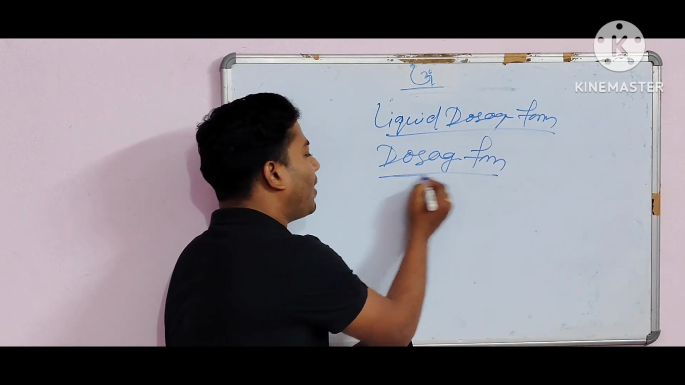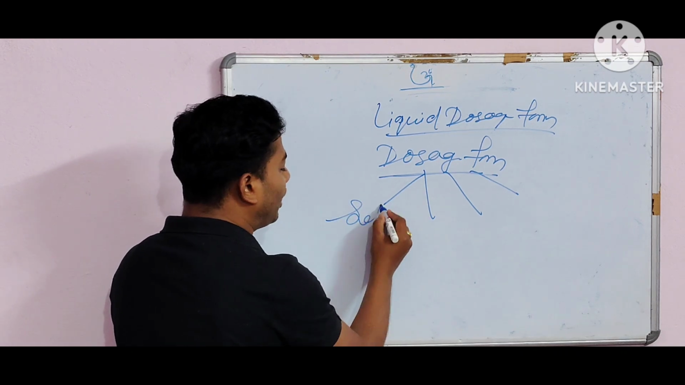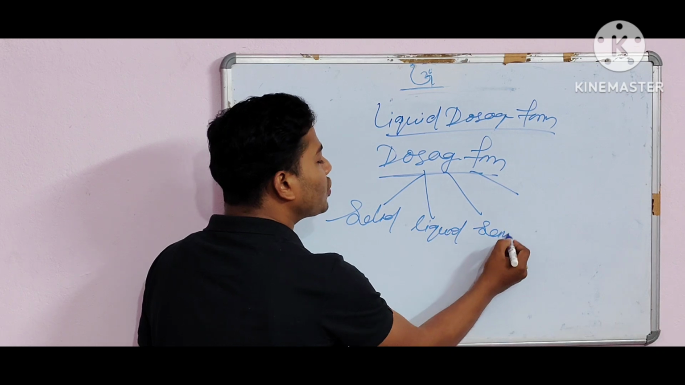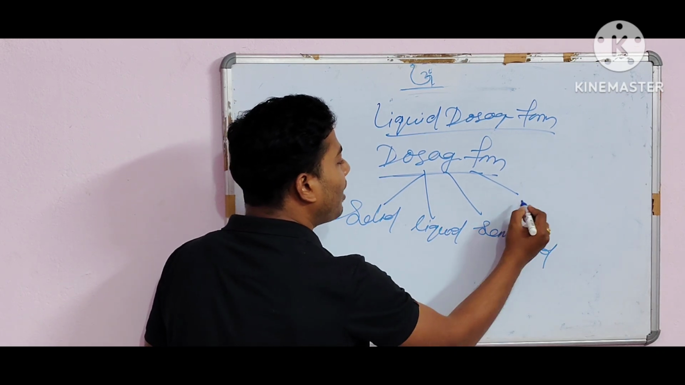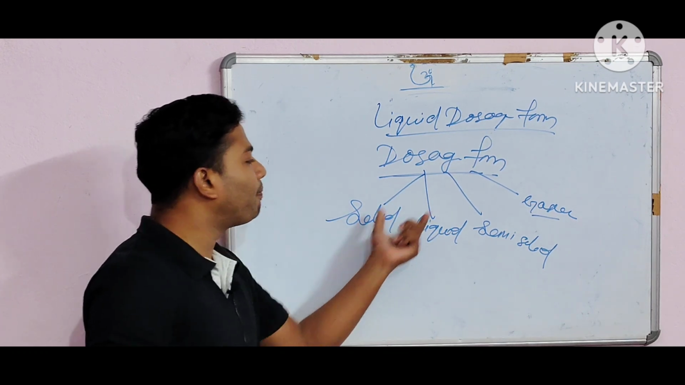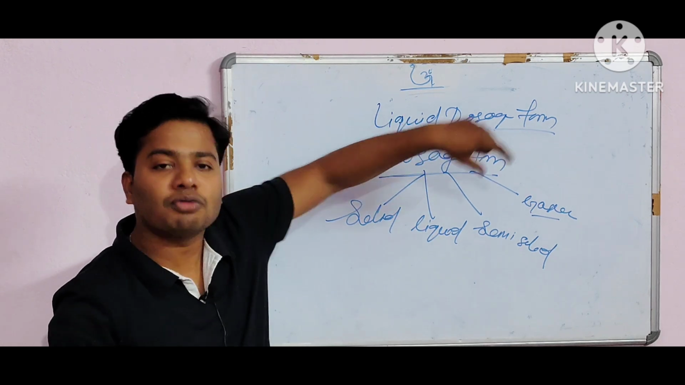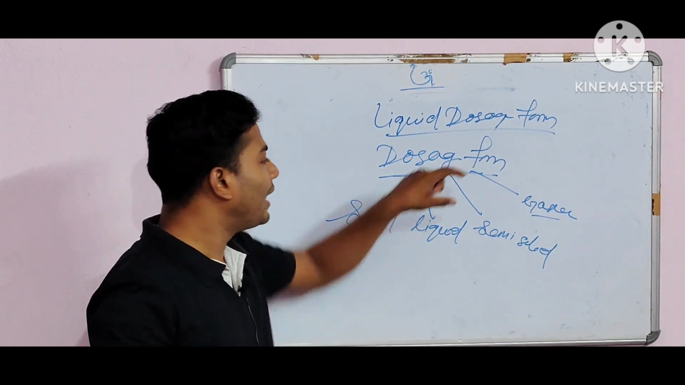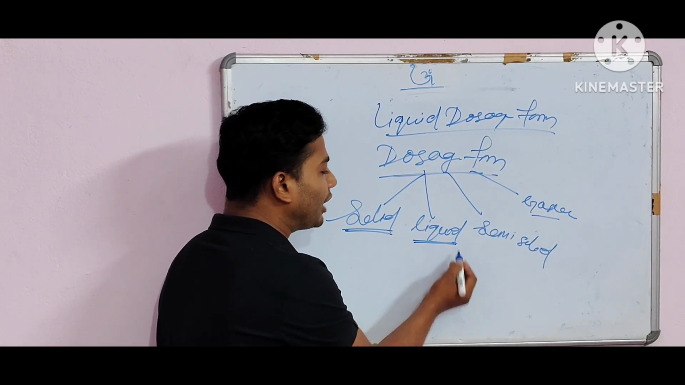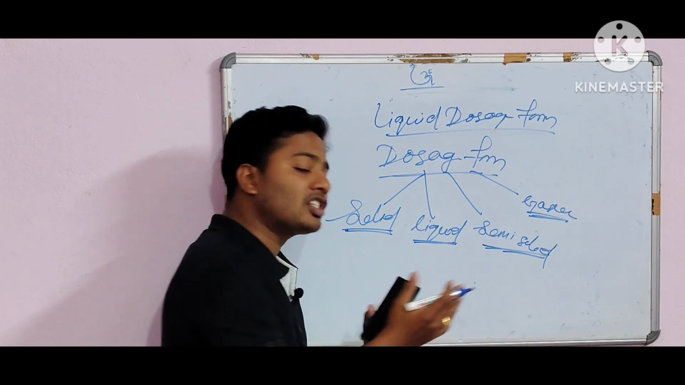So what is dosage form? Actually, there are so many types of dosage forms. The first one is solid dosage form, the second one is liquid dosage form, the third one is semi-solid dosage form, and the fourth one is gaseous dosage form. So these are the different types of dosage forms, which means these are the different forms of drugs.